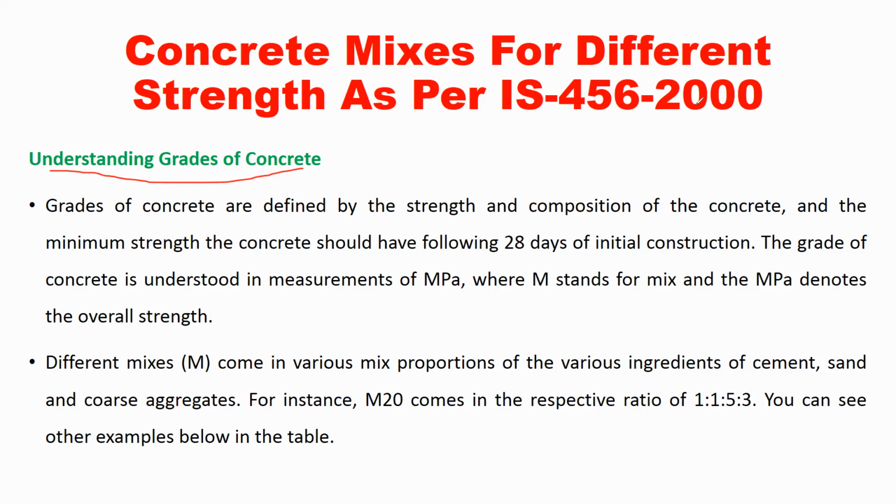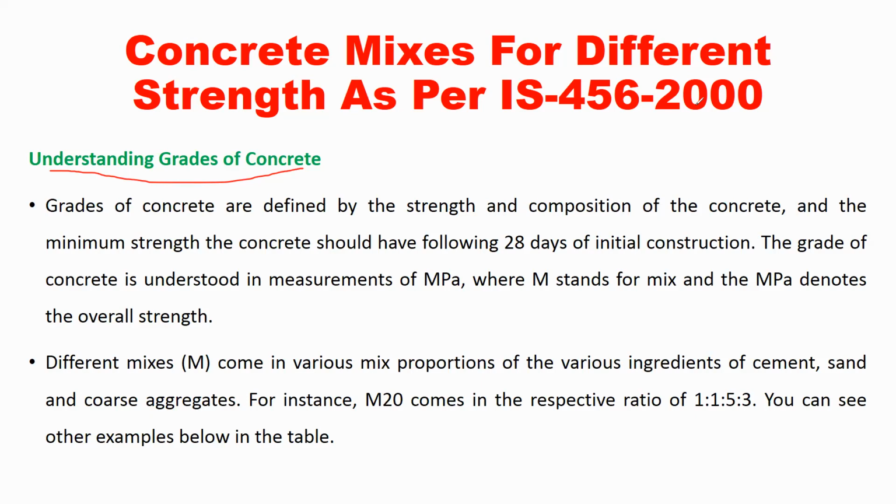When we are denoting a concrete grade, we will denote it with the help of M. M refers to mix, and the unit is MPa. MPa is nothing but megapascal.